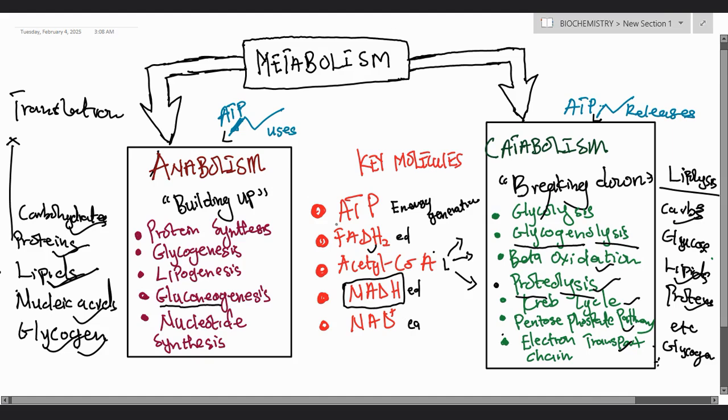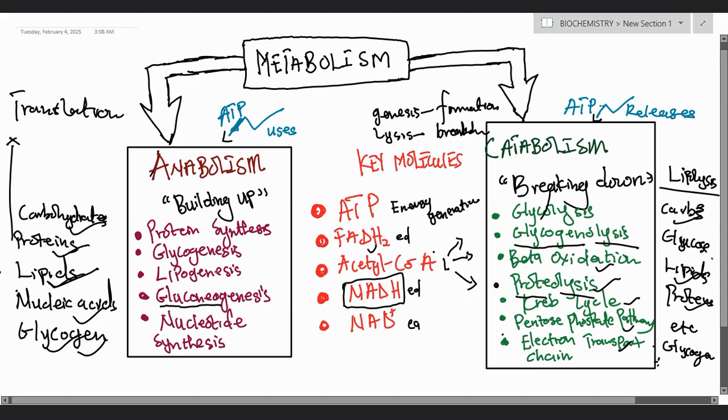So basically, that is what metabolism is about. What you have to take notice of is that when you look at anabolism, you realize that it's always the formation of new substances. So mostly it ends with the suffix genesis, which means what? Formation. Then if you look at catabolism, you see lysis, which means what? Breakdown.